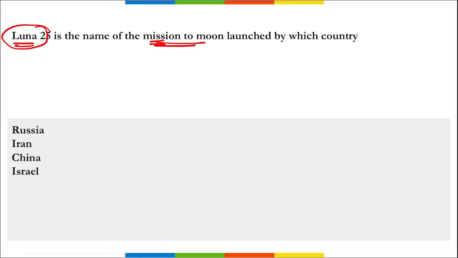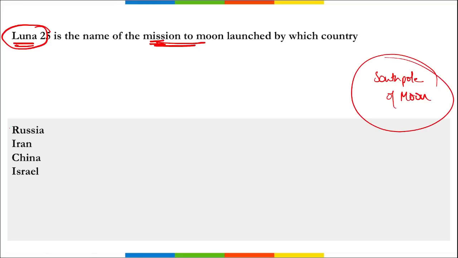So remember, as we know that India launched Chandrayaan, right? And similarly, Chandrayaan was to be landed in the South Pole. Remember this also of moon, correct? And now Luna 25, it is the mission of Russia, that is mission to moon that was launched by Russia, and it is to launch a rocket to moon, correct?